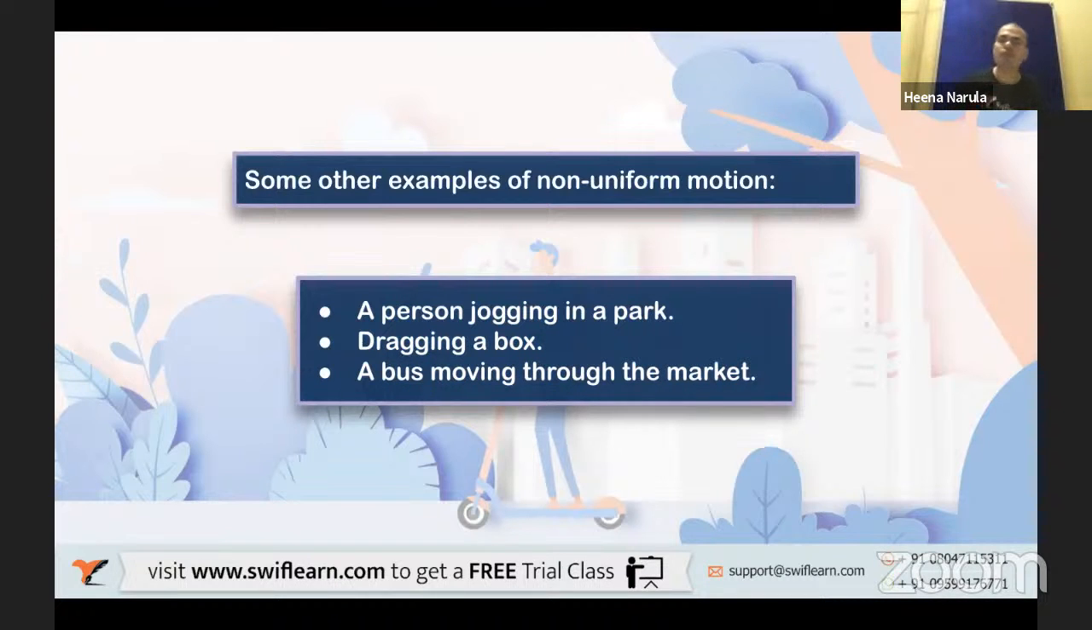The third example is a bus moving through a market. In the market there is so much crowd, people, vehicles here and there. So the bus moves a little slow. Sometimes if the road is open, there are no vehicles or people, then it moves fast. If there are vehicles and people on the road, then it moves slower. So sometimes slower, sometimes faster. That means it is which motion? Non-uniform motion. Okay. So I hope everyone has understood the concept of uniform motion and non-uniform motion.